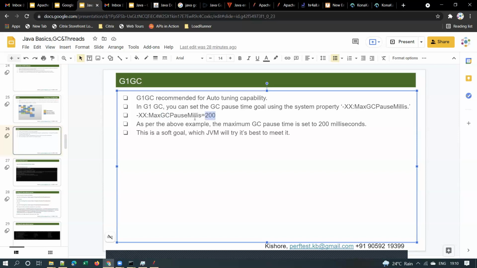This is a soft goal which the JVM will try its best to meet. Because of this, the response times will not go up drastically, since you are limiting the GC pause time.